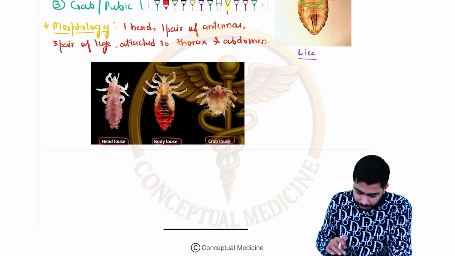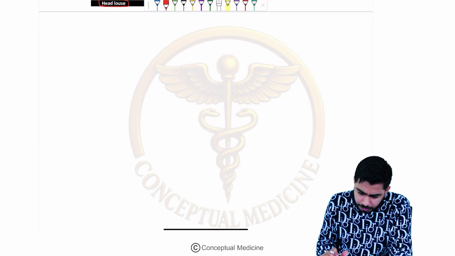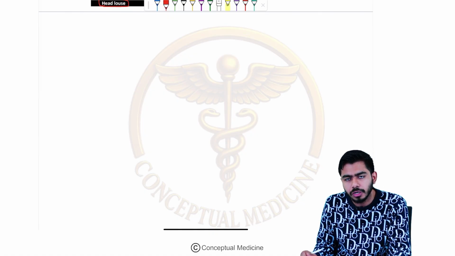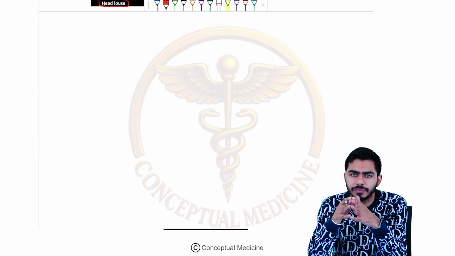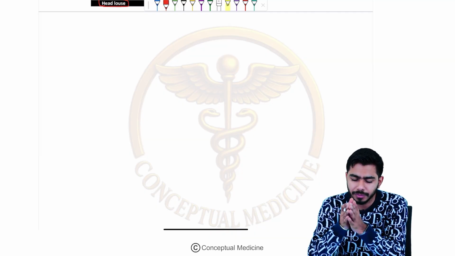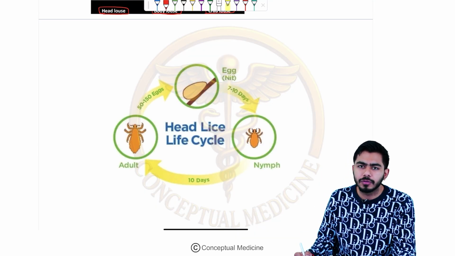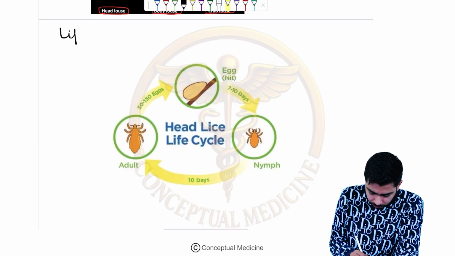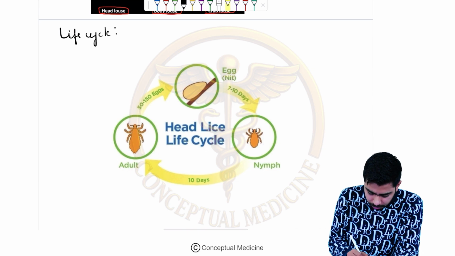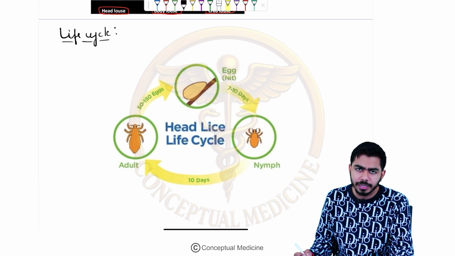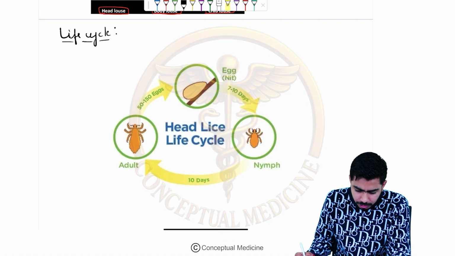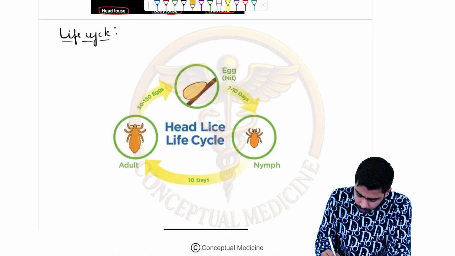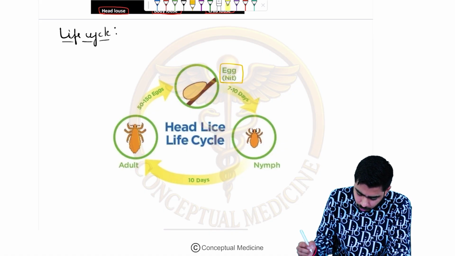Now we shall move forward and talk about the stages of the louse, or in a nutshell, the life cycle. If we talk about the life cycle, we talk about the stages as well. It's very simple, guys. We basically have 3 stages. The first one is the egg, as you can see, which is also called a nit.